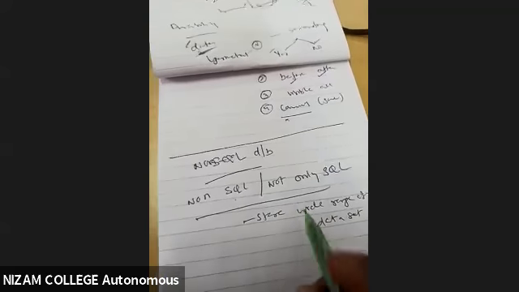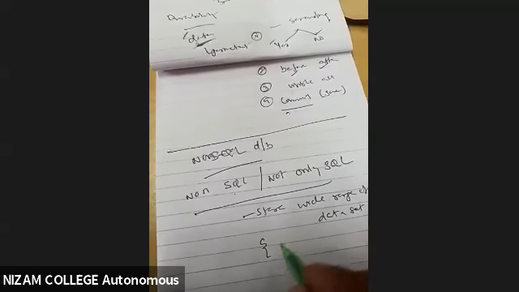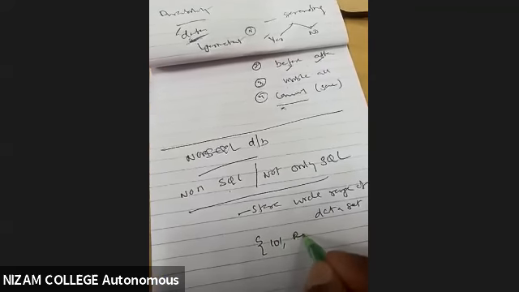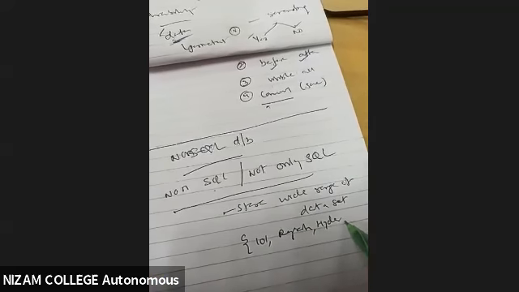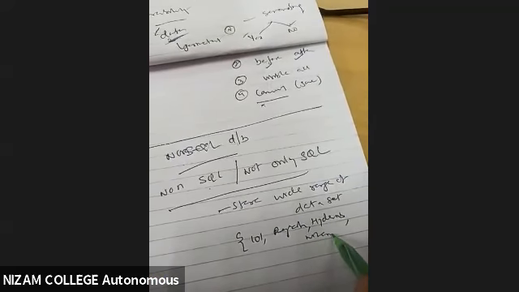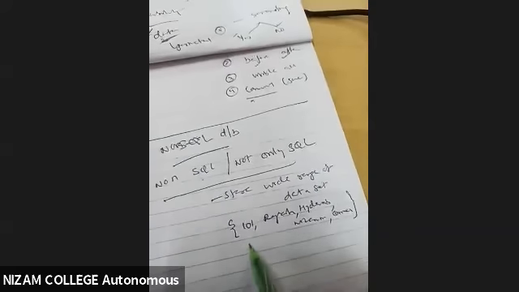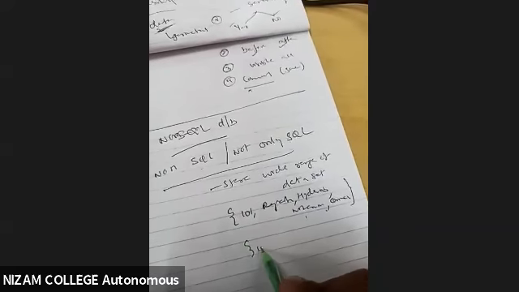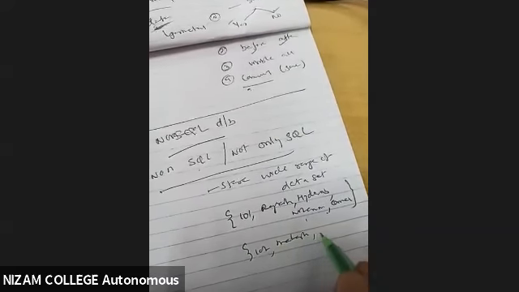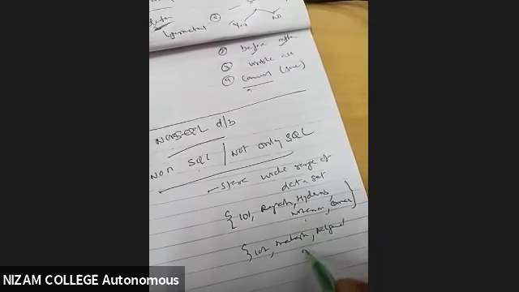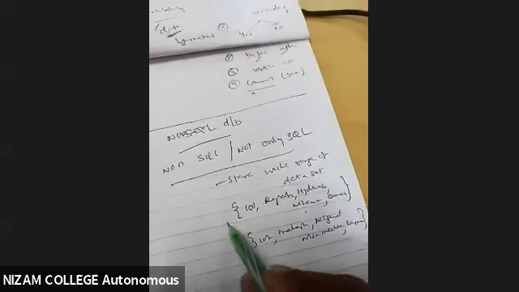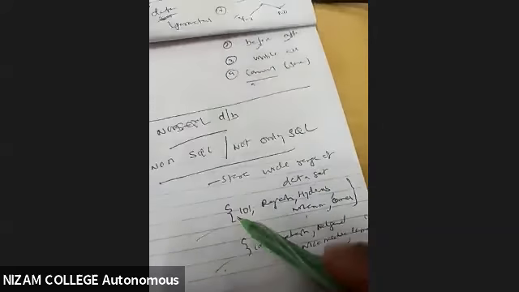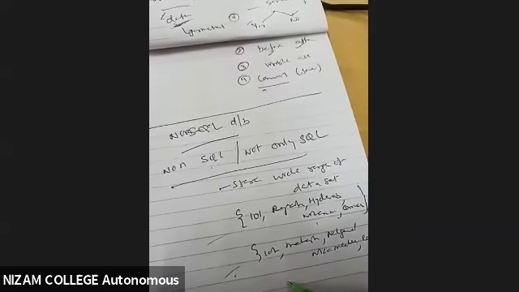Now, what is this data set? I will say something like this: 101, Rajesh, Hyderabad, Nizam College, Commerce. This belongs to one data set. Then I'll have 102, Mahesh, Nalgonda, Nizam College, Commerce. Like this, I will have a wide range of data, and I will store my data in this fashion.